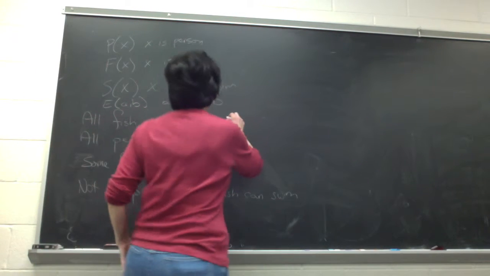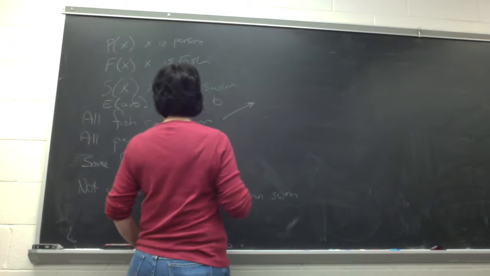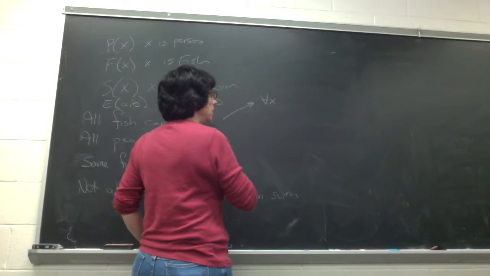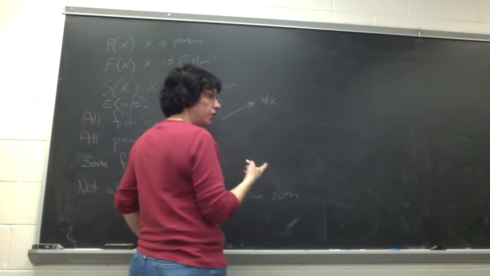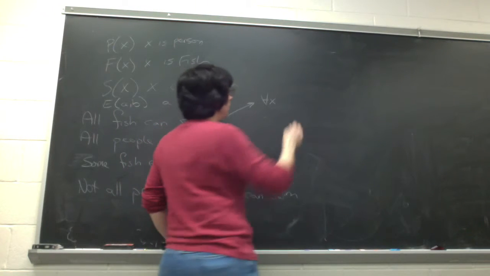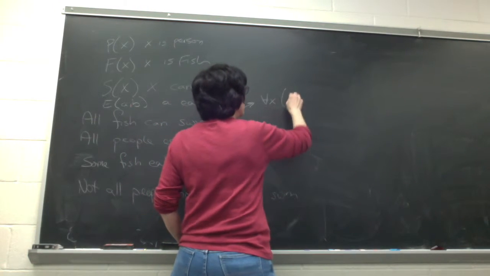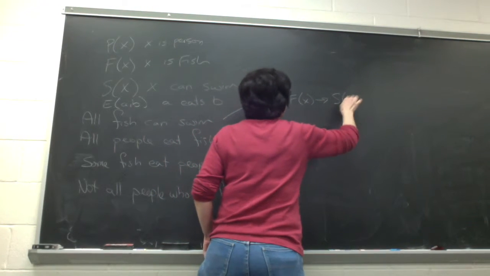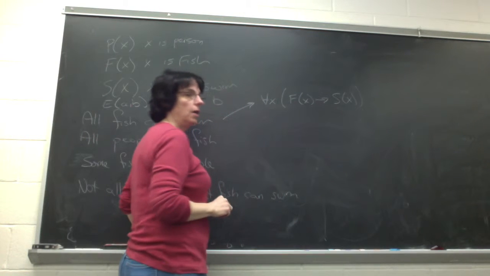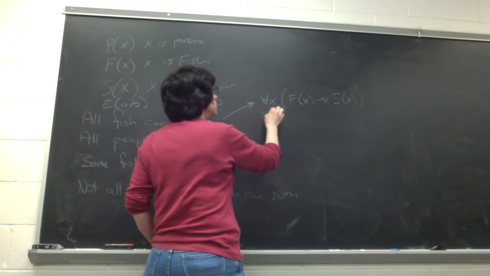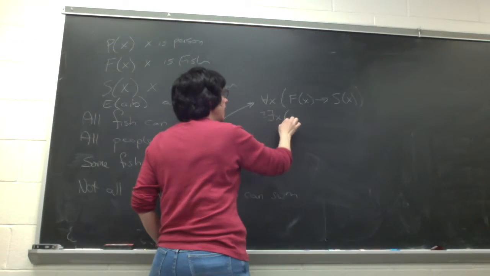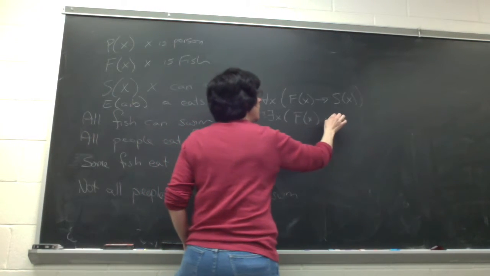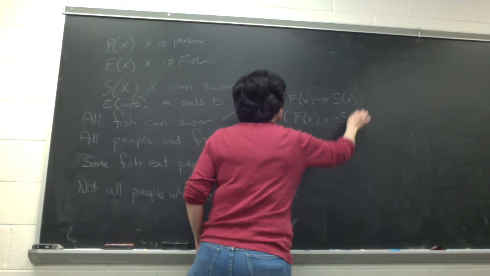So all fish can swim could be: for all X, if X is a fish, then X can swim. Right? So for all X, if X is a fish, that implies X can swim. But we could also say there is no X, there doesn't exist an X, such that X is a fish and X can't swim.